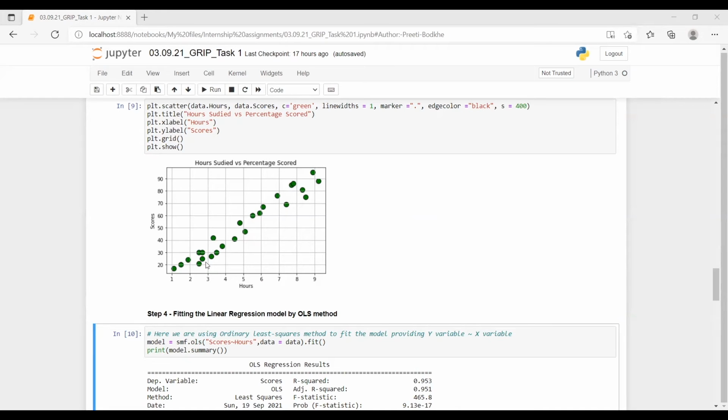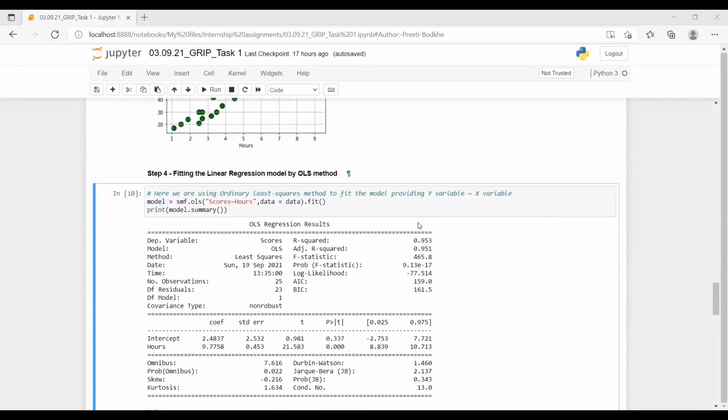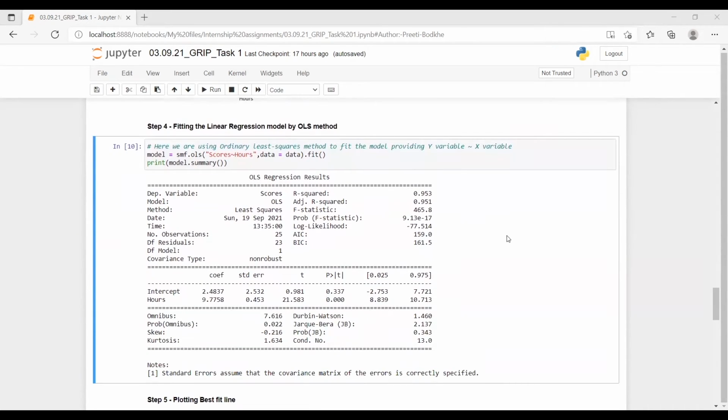Looking at the graph, we can clearly say that there is a positive linear relationship between both the variables. Now, let's move ahead to step 4, fitting the linear regression model by OLS method. Since we have only 2 variables in the data, we are using simple linear regression model here. And OLS method, which is nothing but the ordinary least square method, we will use to fit the model, providing y variable and x variable.